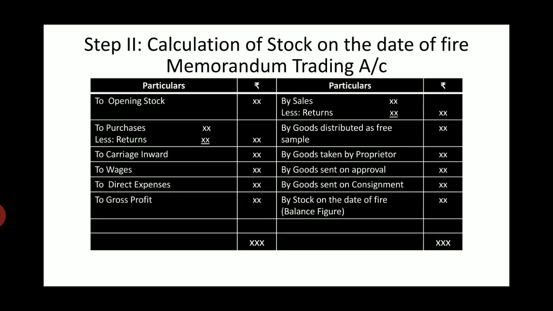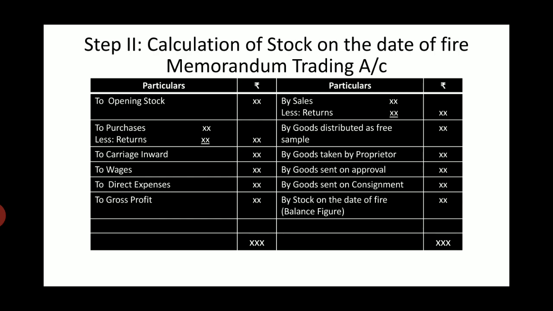Now memorandum trading account is just like your normal trading account. So on the debit side we will be having opening stock, net purchases, carriage inward, wages, direct expenses. On the credit side we will be having net sales, goods distributed as free sample, goods taken by proprietor, goods sent on approval, goods sent on consignment. After taking down till here, then we have to calculate gross profit.